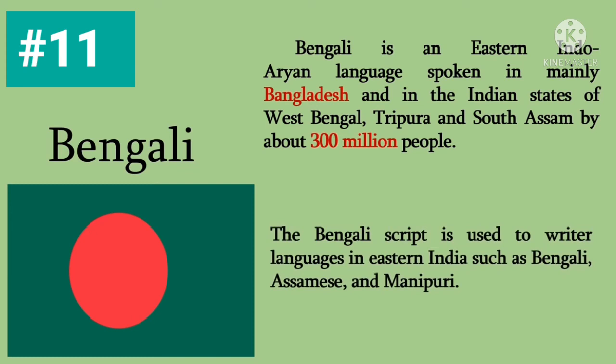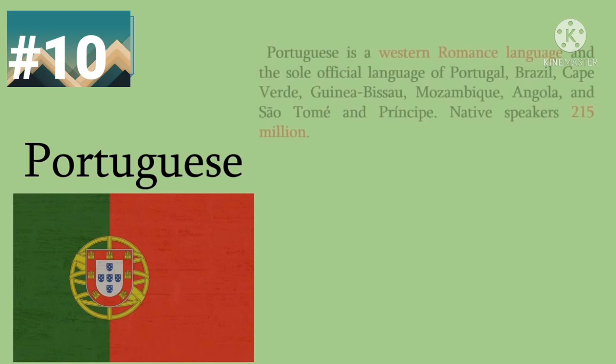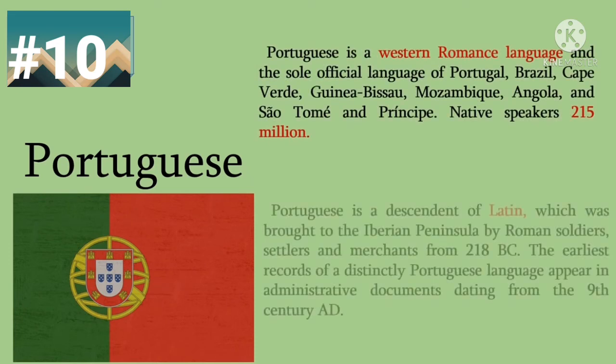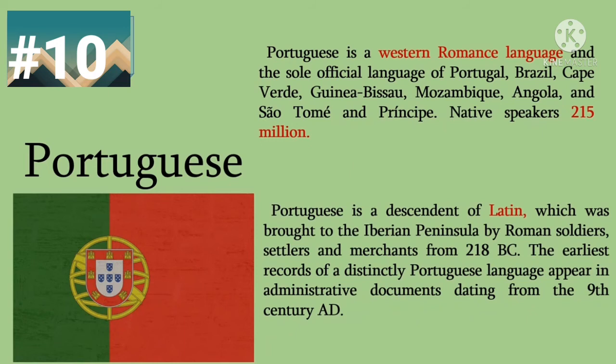Now let's look at the Bengali language. The Bengali script is used to write various languages in eastern India, such as the Bengali, Assamese, and the Manipuri, but we are more on the Bengali. Now the next is the Portuguese language, okay? We remember that the Portuguese came and they colonized some parts of African continent. Benin Kingdom was part of it. So Portuguese is a descendant of Latin, okay, which was brought to the Iberian Peninsula by Roman soldiers.